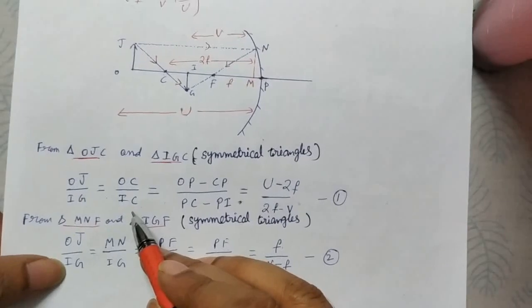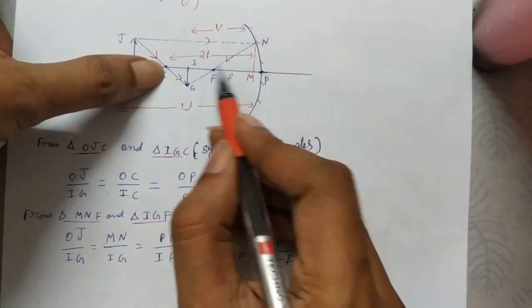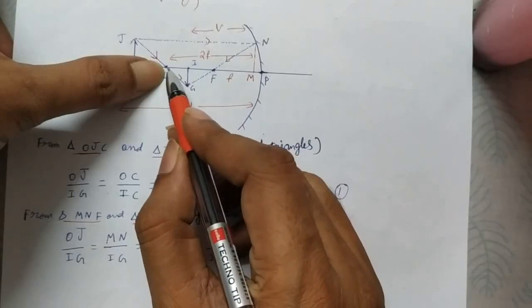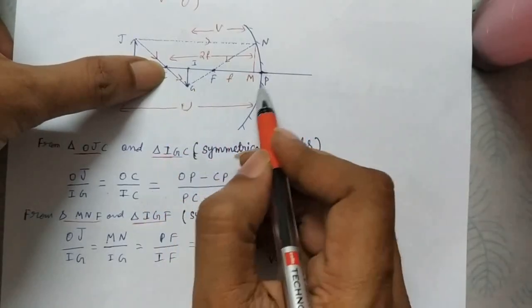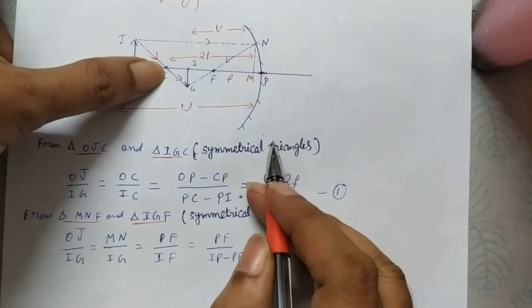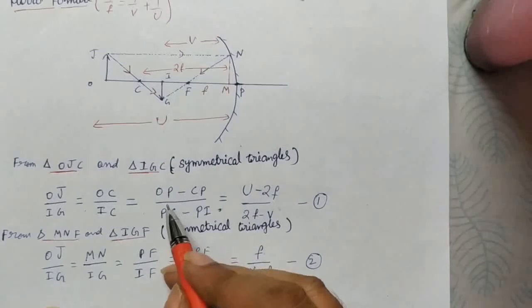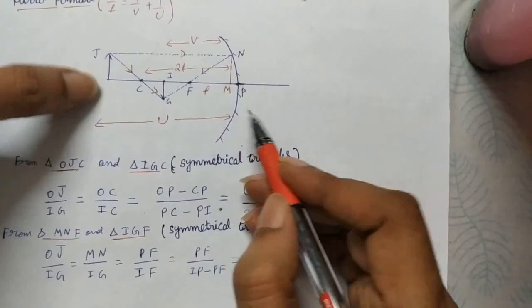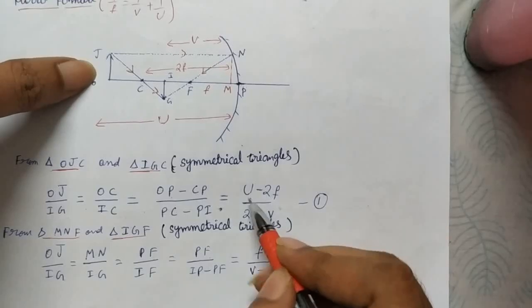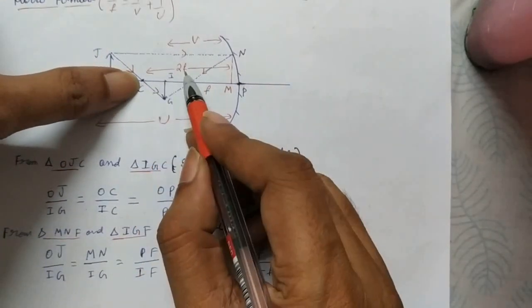Denominator IC, how to write? IC, from here to here, that we can write as CP minus IP. Now we will substitute the values. What is OP? From here to here, that is object distance u. What is CP? C to P, this is 2f.